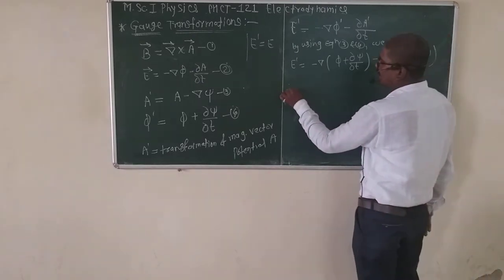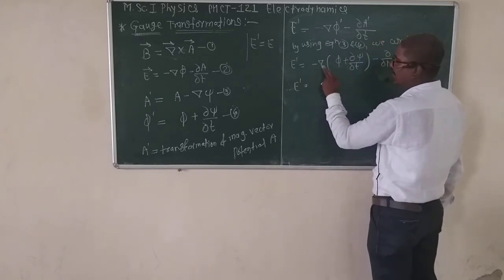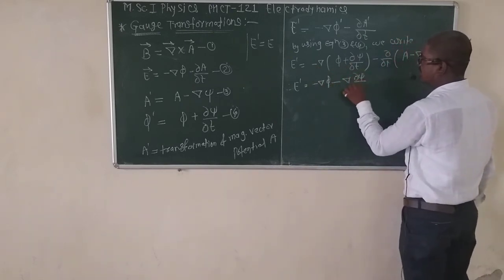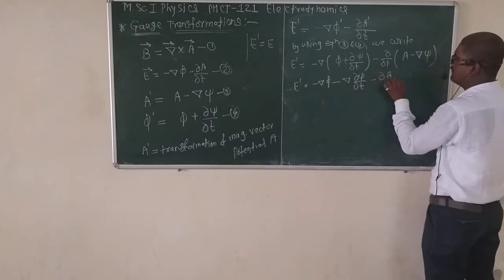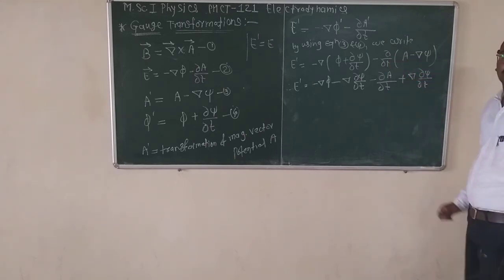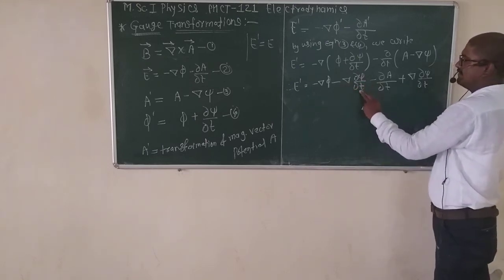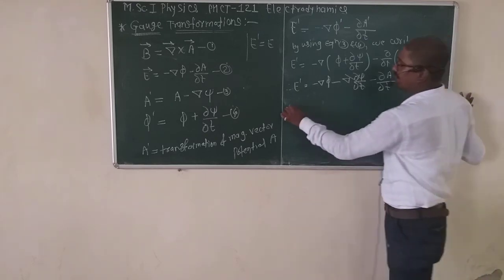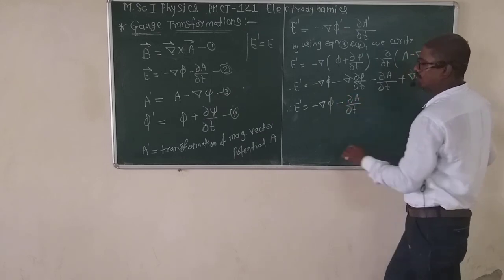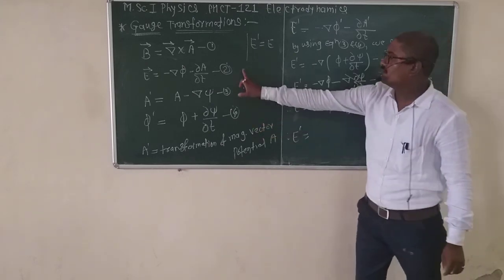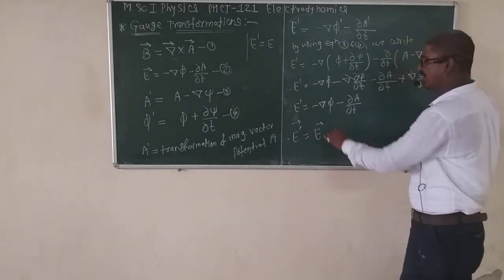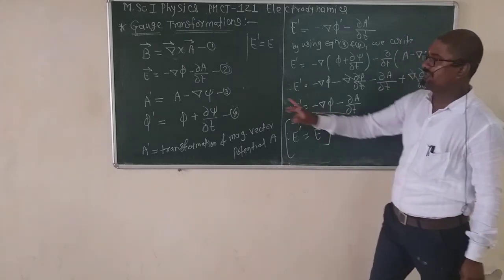In the next step, E dash is equal to minus del phi, minus del dabba psi by dabba T, minus dabba A by dabba T, plus del dabba psi by dabba T. Then these terms cancel out, minus and plus. The remaining term is E dash equal to minus del phi minus dabba A by dabba T, and from equation number 2, this is E bar. So E dash bar is equal to E bar.